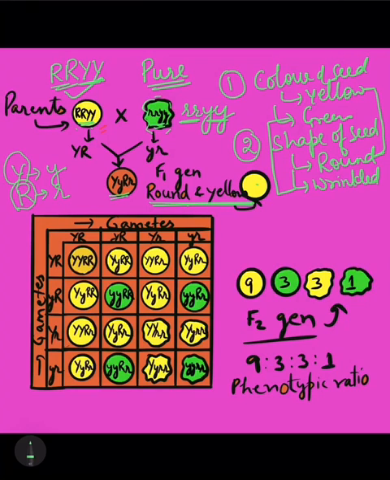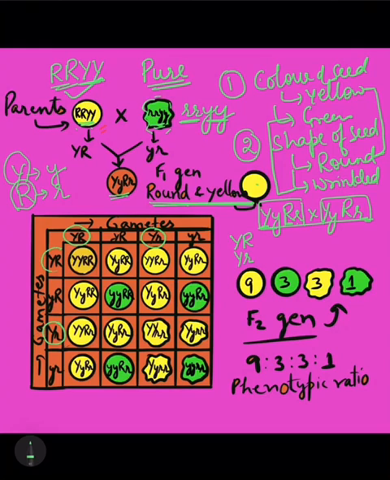So after this, when Mendel did the selfing, you all know the type of gametes which can be produced out of these individuals. Whenever we form gametes out of any organism, we have to take one letter from one characteristic and another letter from another characteristic. So one combination can be capital R, capital Y, which is shown here. Then another can be capital Y with small r, so capital Y and small r, you can see it here.